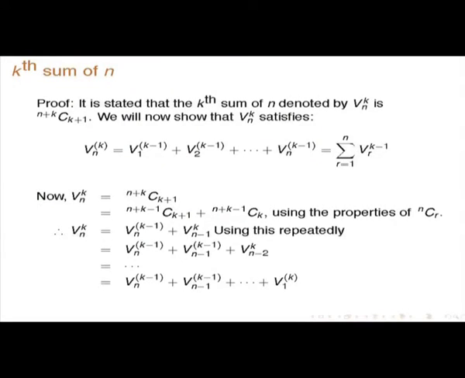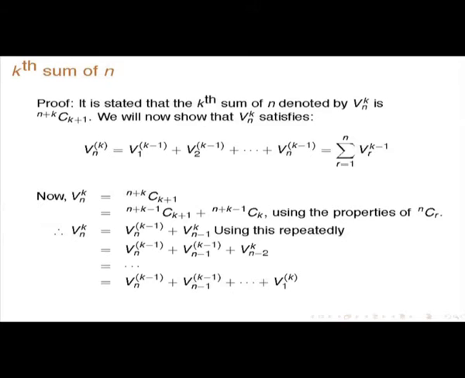So we have to show that this actually satisfies this thing, that is the k minus 1th sum: when you sum from 1 to n you get this result. Now V(n,k) is (n+k) C (k+1). Using the properties of this nCr, you get (n+k-1) C (k+1) plus (n+k-1) C k. So V(n,k) is equal to V(n,k-1) plus V(n-1,k).